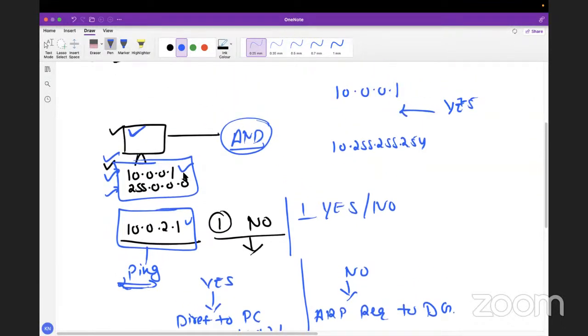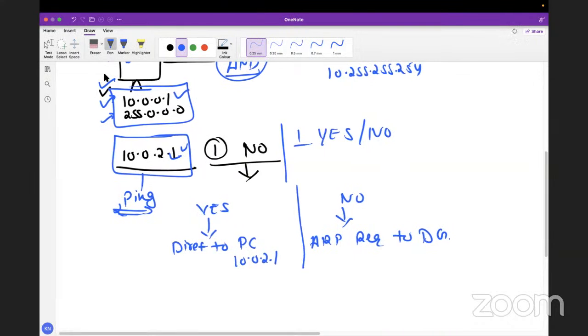So in this condition, if that user is really present in the same LAN network, the communication will be successful. But if the user is in a different network via a router, the communication will not happen. The reason is that this PC will not be able to get the reply from the ARP. This user will try to get the MAC address, and it will send a local ARP request as this is a part of the same LAN.